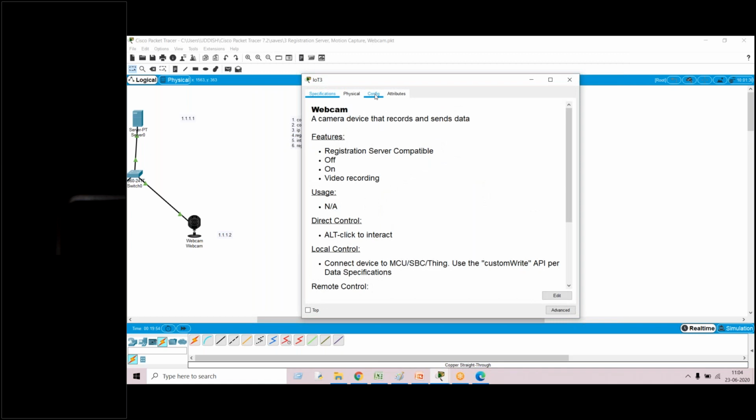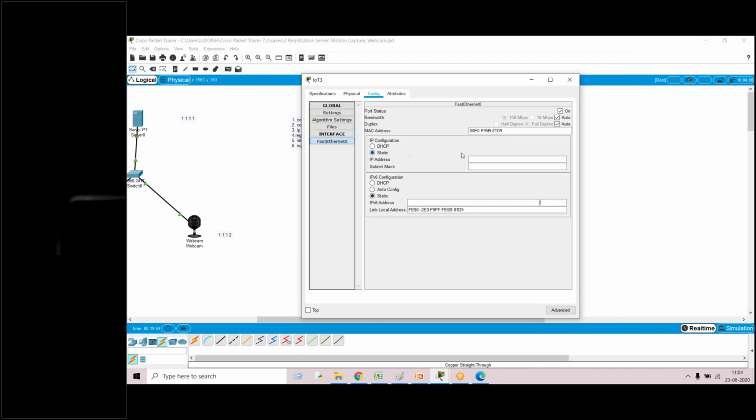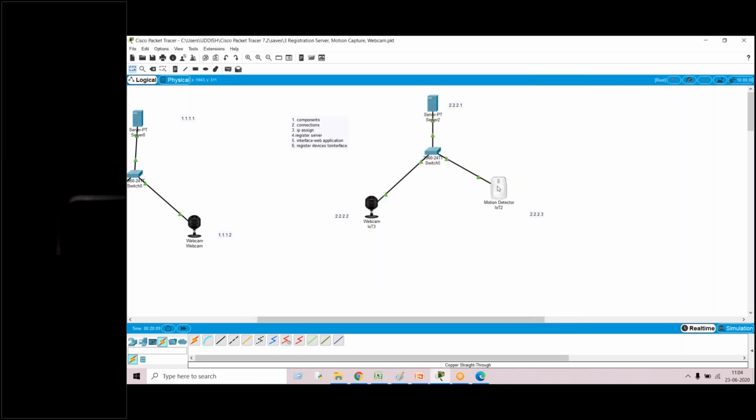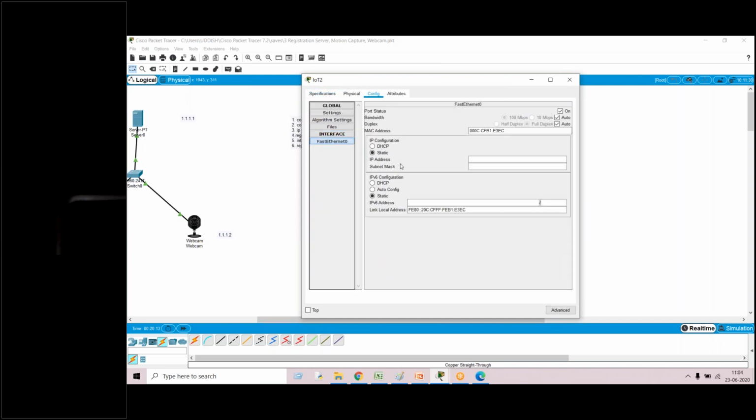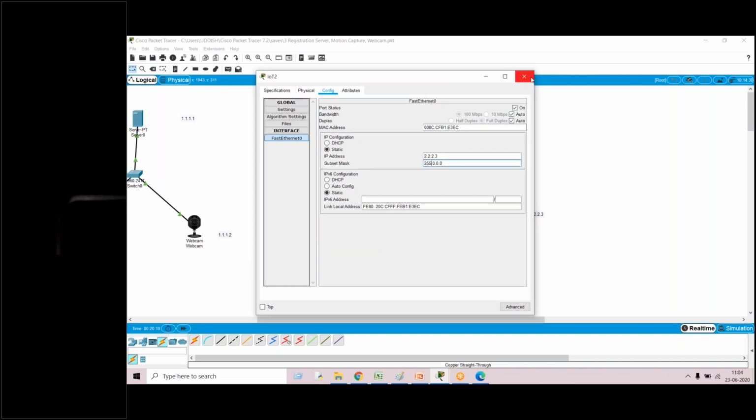Suppose webcam, click on webcam, go to configuration, go to fast Ethernet 0, IP configuration static. This is 2.2.2.2. Subnet mask default it will come. And the third one, motion detector configuration, fast Ethernet, IP address 2.2.2.3.